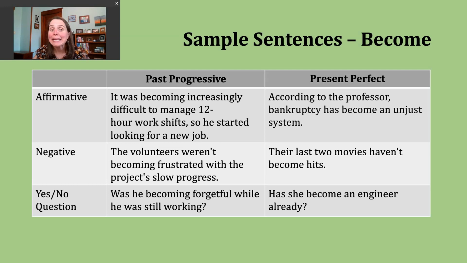Now let's talk about negative past progressive sentences. Again, we always start with a subject. We use was or were, whichever form matches that subject, then not, and then that ing form of the verb. You might notice that was not will be combined into the contraction wasn't, and were not can be combined into the contraction weren't.